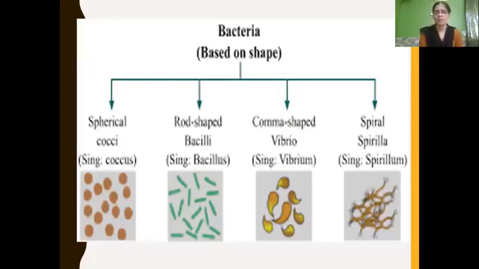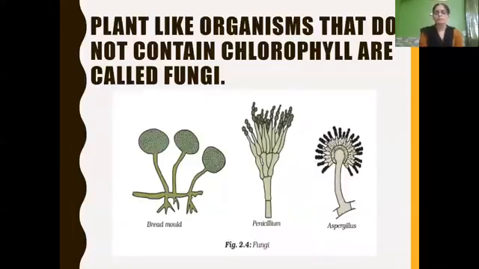So what are the different shapes of bacteria? Till now we have learned spherical shaped coccus, rod shaped bacillus, spiral shaped spirillum, and comma shaped vibrium or vibrio. So the first classification of microorganisms, bacteria, we have learnt.